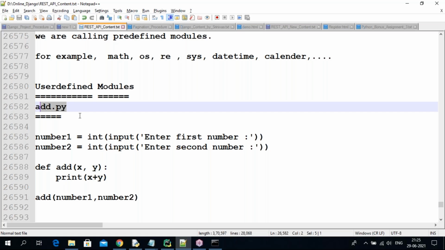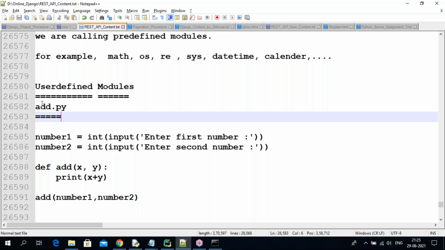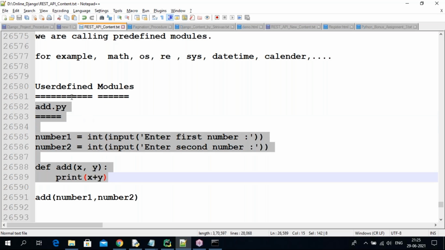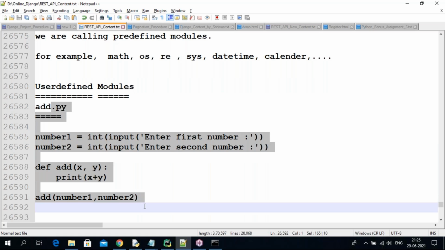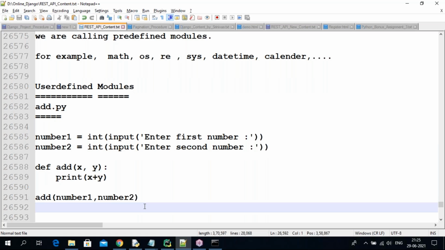Add.py, subtraction.py, multiplication.py, sample.py, example.py, demo.py, like n number of programs we are going to be creating. So those all we are calling user defined modules. To perform your requirement, you write the user defined module, guys. Okay? Yeah.